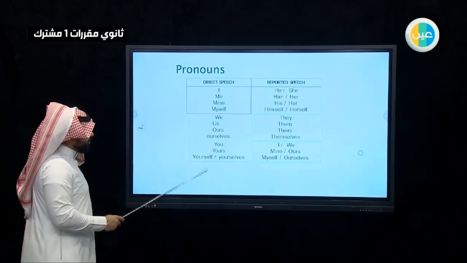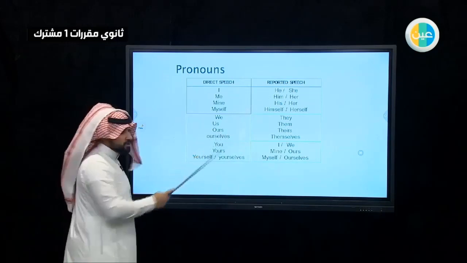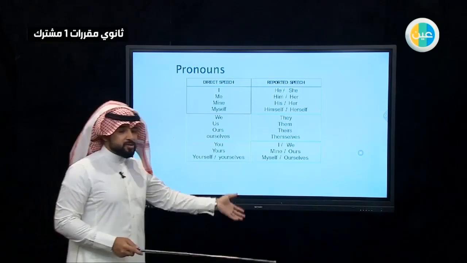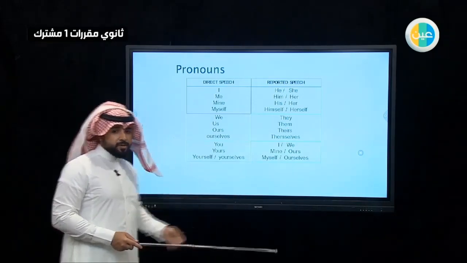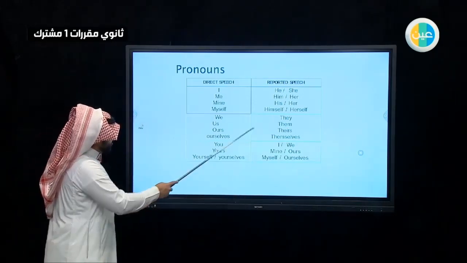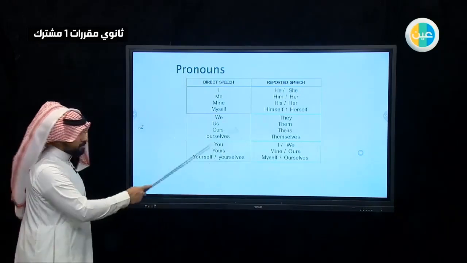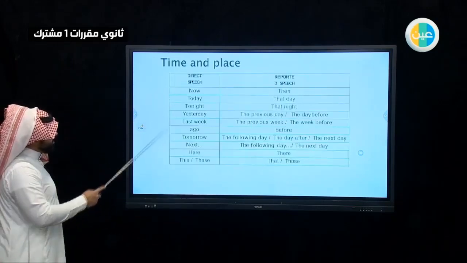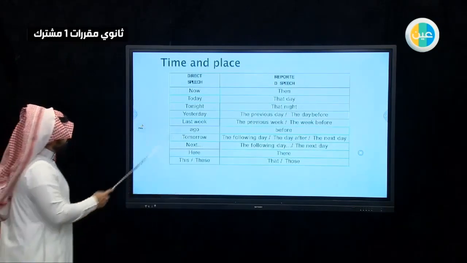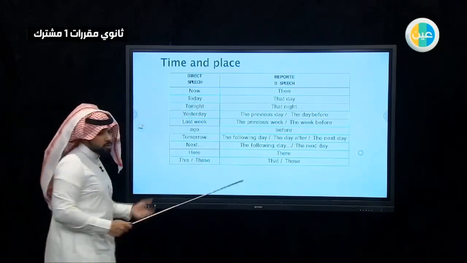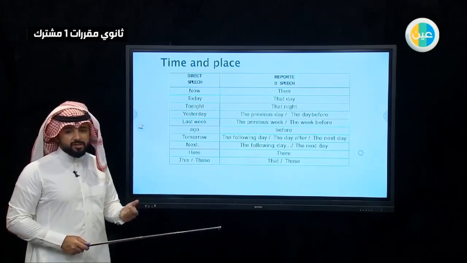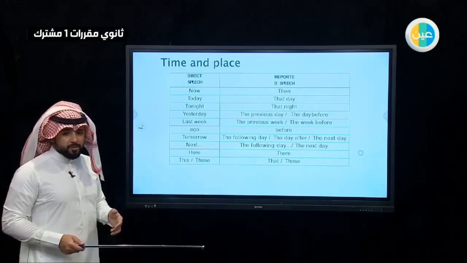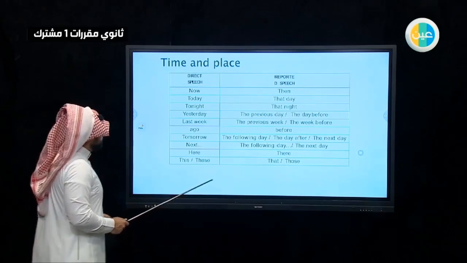So we had this before. When you have I, you have to change it to he, because he was talking about himself, and then you are transferring to another person. We, they, us, them, and etc. You can check all of these. Time and place. We took this already before. You have to change it from now, then. So questions and requests and commands, they are the same as statements. You have to do the same when you change it from a direct speech to reported speech.